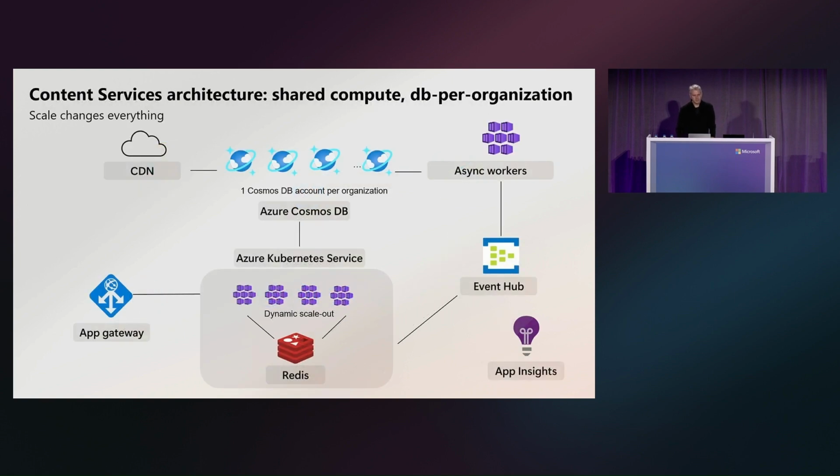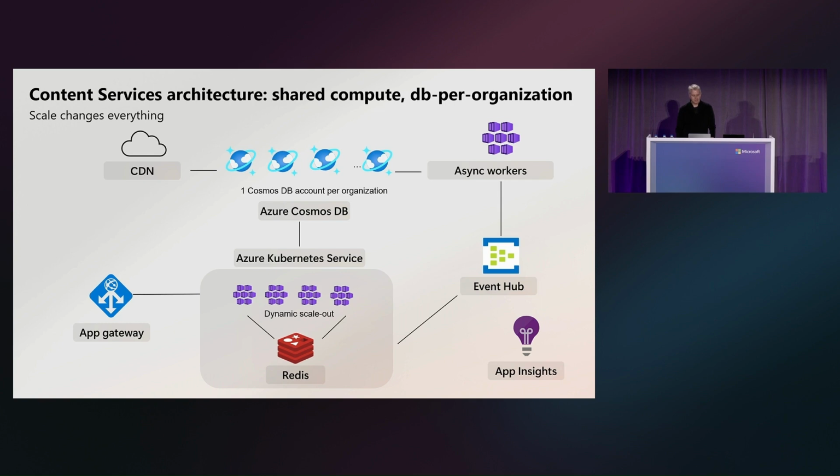So let's talk about a different scenario, Sitecore content services. It's the same multi-tenant SaaS principles, but different scale challenges lead to different architectural choices. Content service underpins websites with billion views per month. At that scale, everything changes. OrderCloud's shared database model doesn't work anymore.